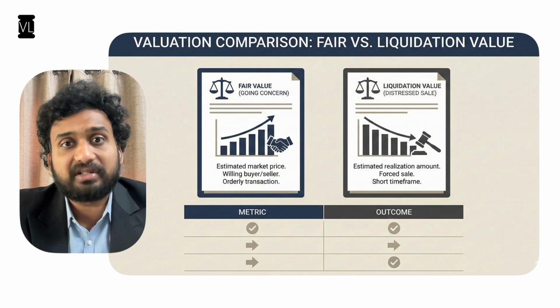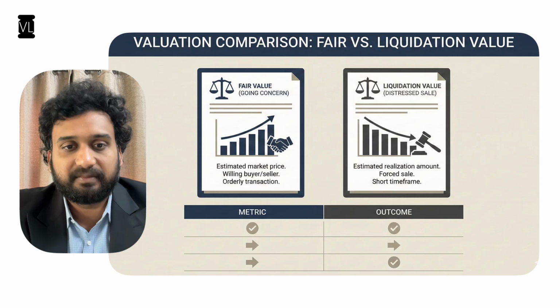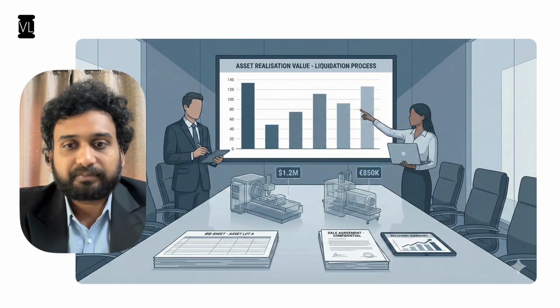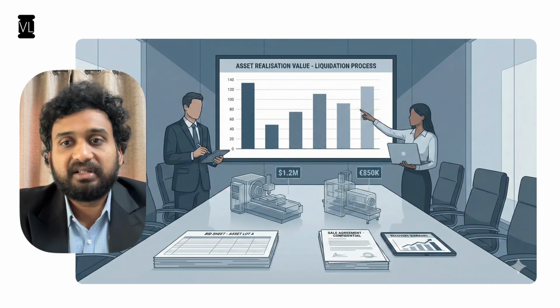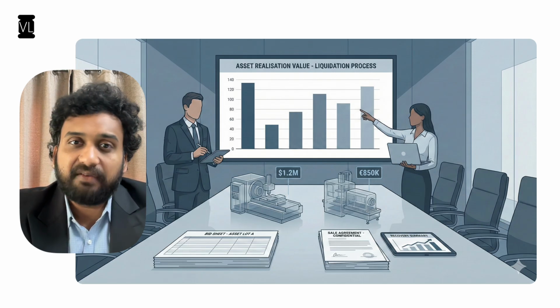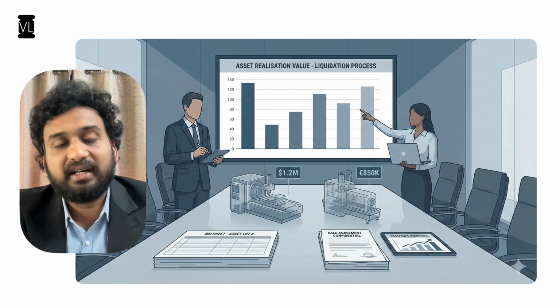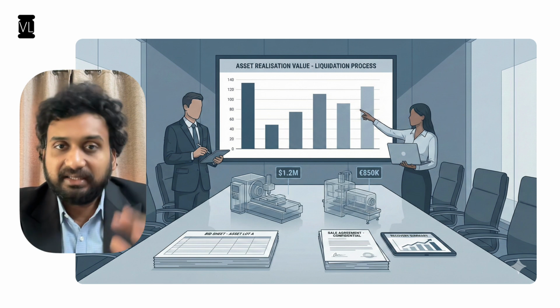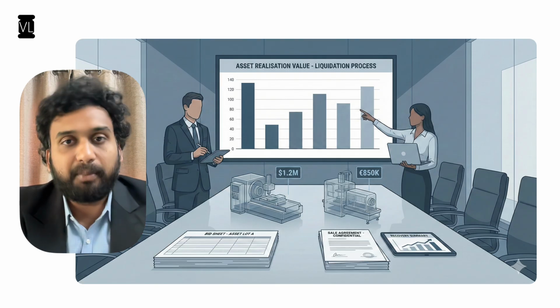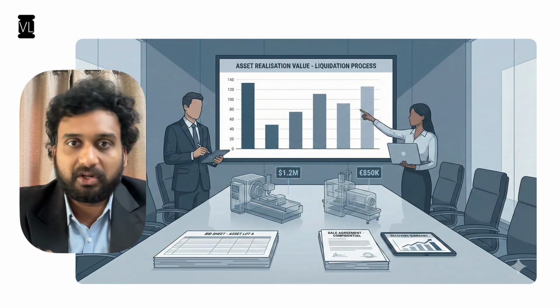Let's now understand what happens in a liquidation process. In a liquidation process, typically a valuer may rely on the valuation which is arrived at in the CIRP. So as I asked you to park a question, let us answer that. In the CIRP, the RP had already appointed the valuers and the valuation reports are already out.